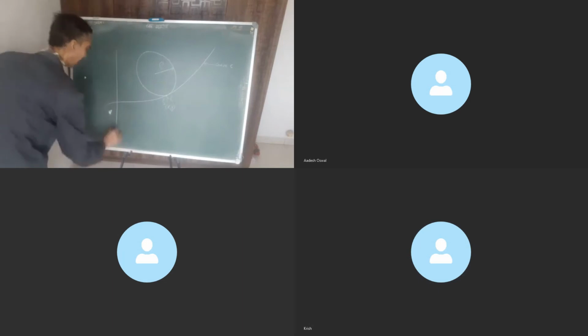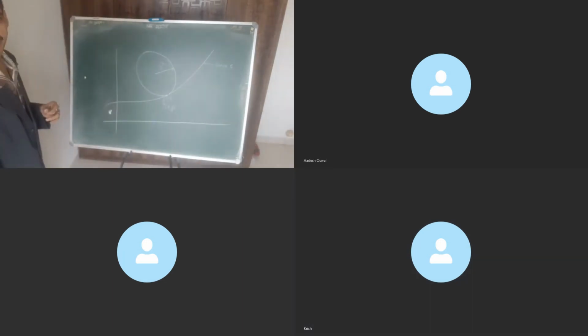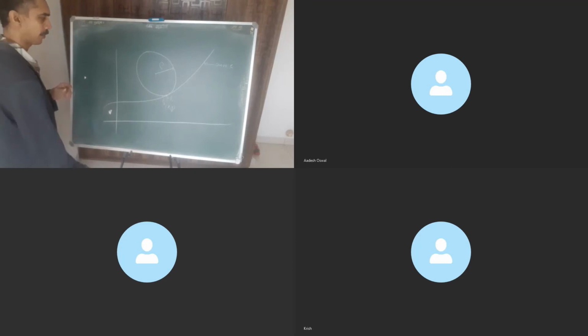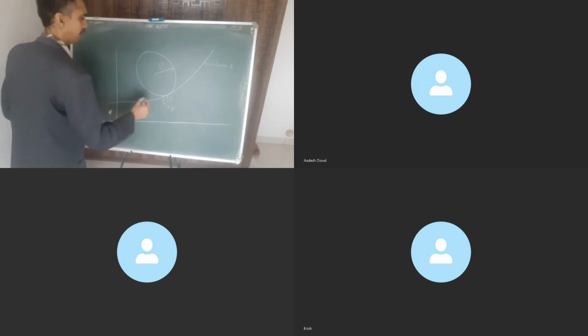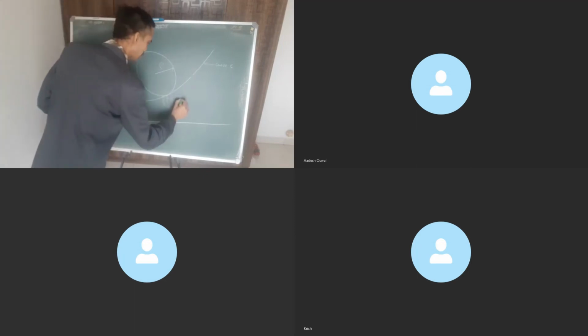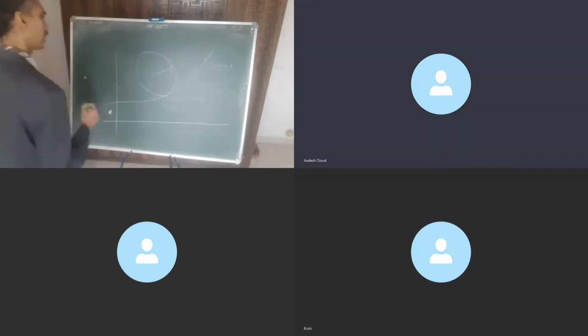And then we assign tangents to these points. But before I assign the tangent, if this is P(x, y), then can we write P1 as x plus dx and y plus dy? Agreed, all of you? Okay, fine.